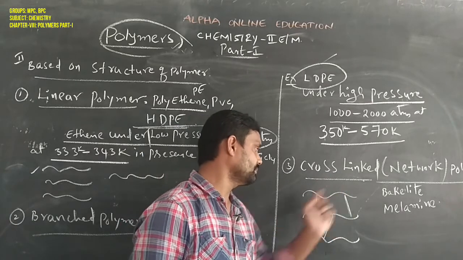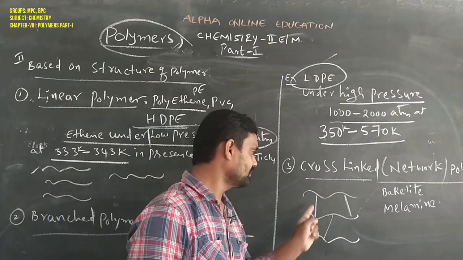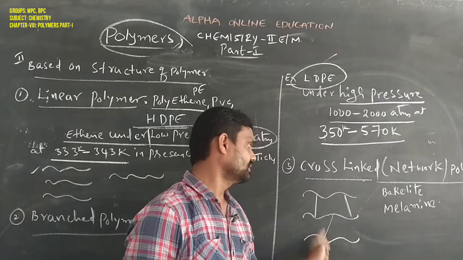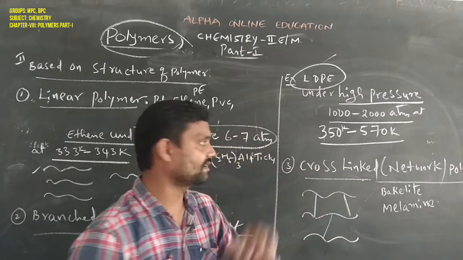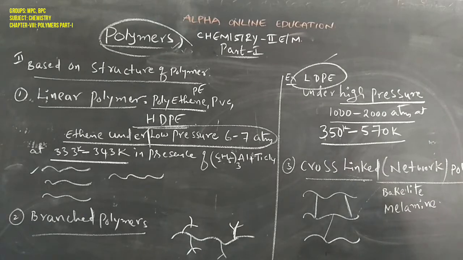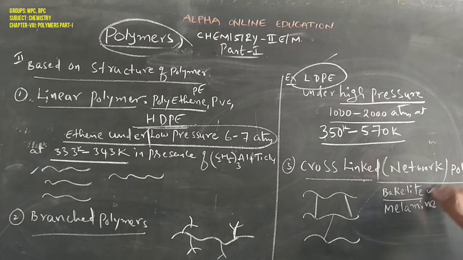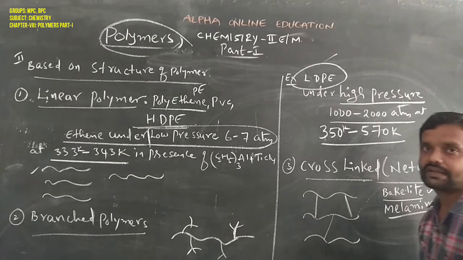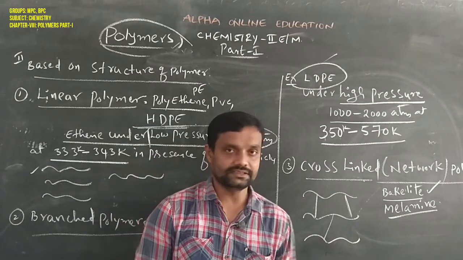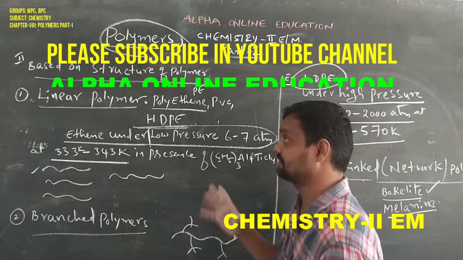This is a straight chain polymer, and this is also a straight chain polymer. Between these two polymers, monomers can form cross linkages like this. That type of polymer is called a cross-linked polymer, or network polymer. Examples of cross-linked polymers are bakelite and melamine. So this is the classification of polymer based on the structure.